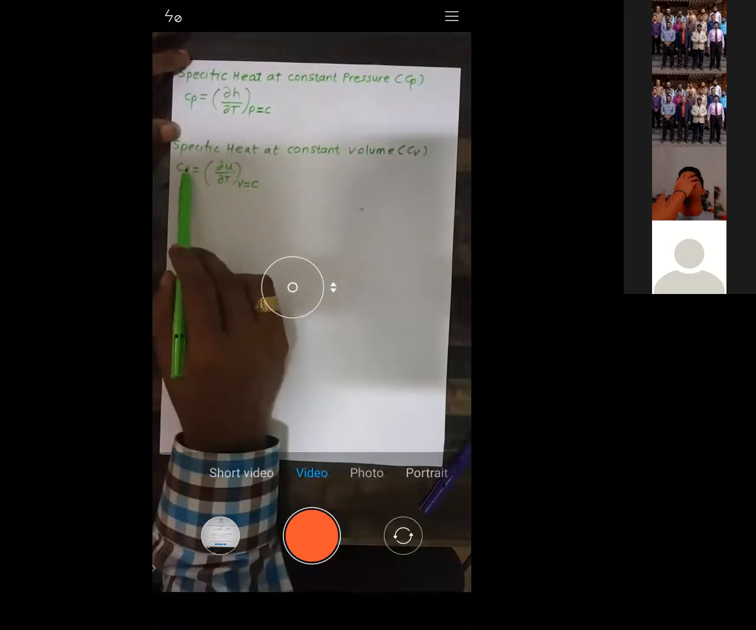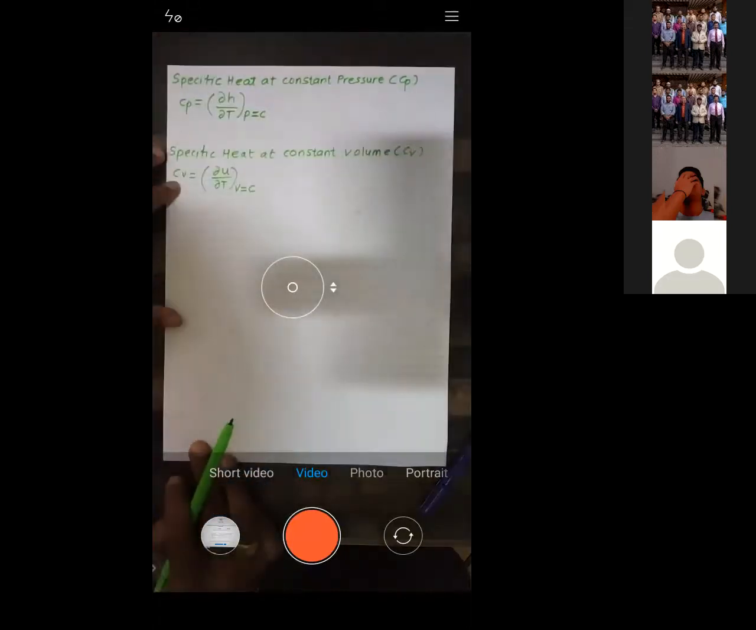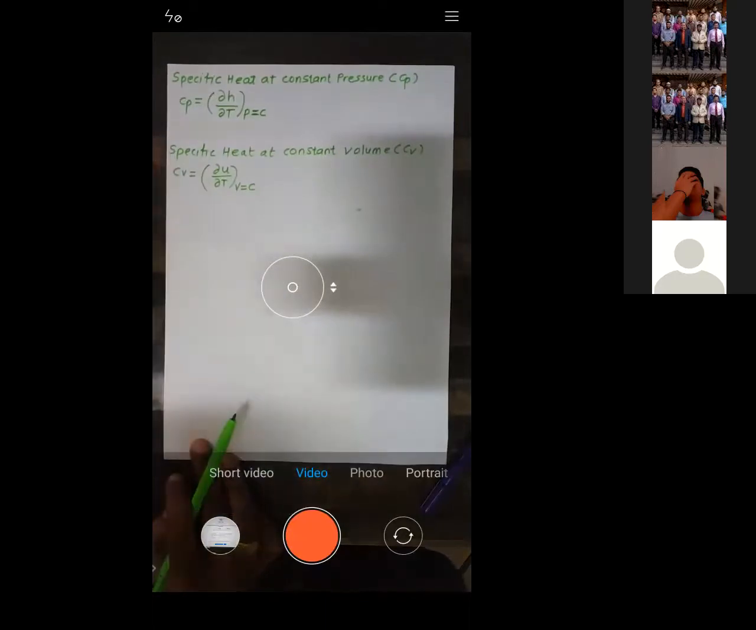So how will you calculate Cv? It is the rate at which the internal energy is changing with respect to temperature when the volume is held constant. Is it okay or not? Let me know.